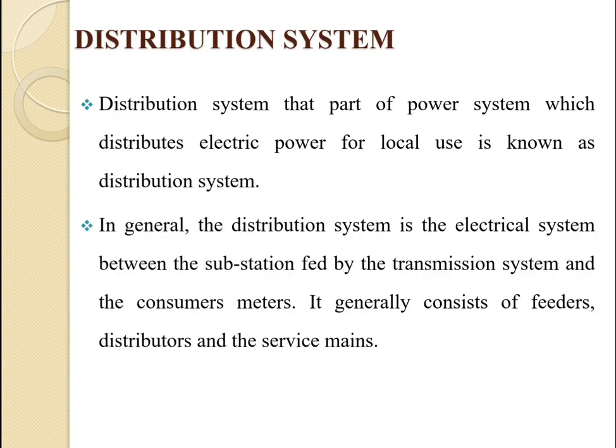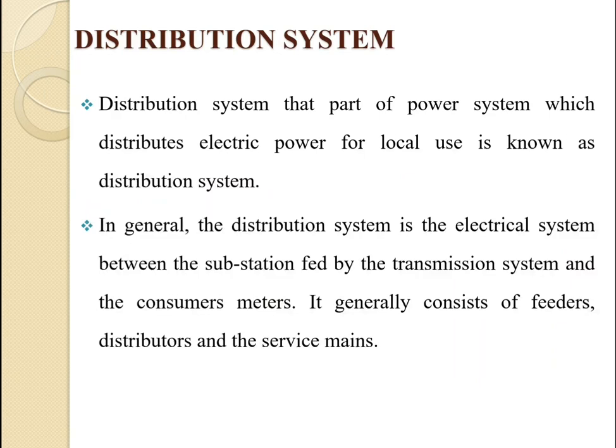Electricity that is generated with the help of different kinds of generating stations at 11 kV can be transferred to the consumer with the help of transmission system and distribution system. So in this chapter we will learn about the distribution system, which can transfer the power from the transmission system to the consumer or load side.